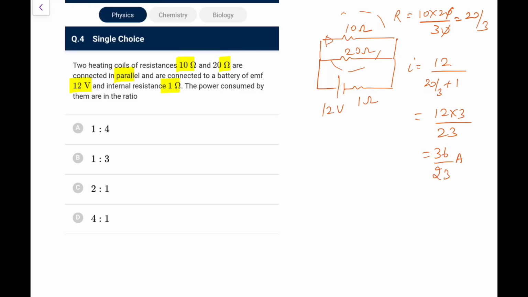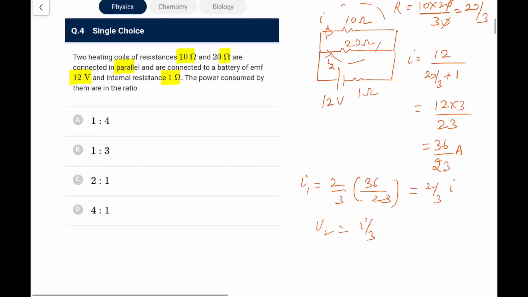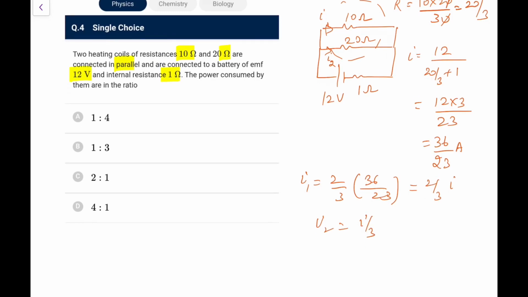Now the division would be I1 by I2 in the inverse ratio of the resistance. So I1 would be 2/3 of I, and I2 would be I by 3. We have to just take the ratio, so we need not calculate these things. Indeed, this is all not required. We could have started from here only. The power in 10 ohm would be I1 square into 10, that is 4 I square by 9 into 10.